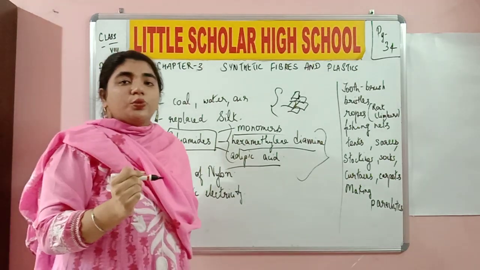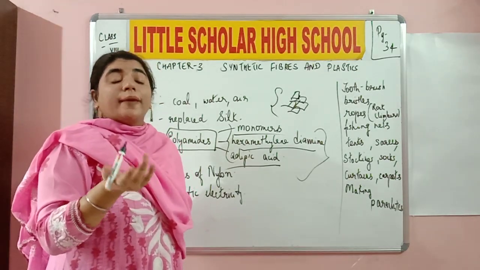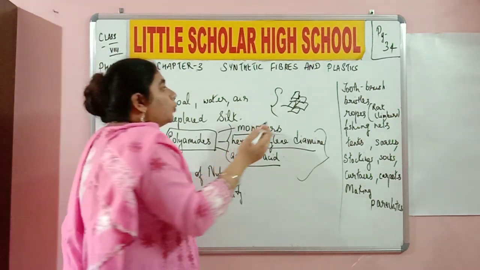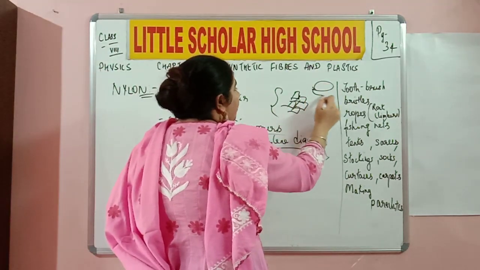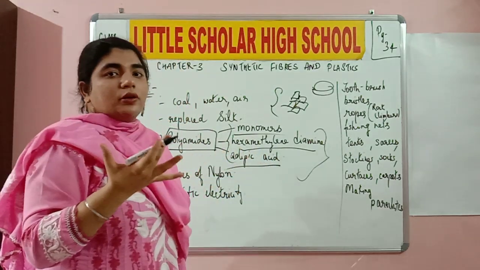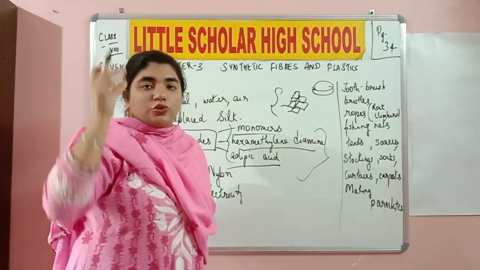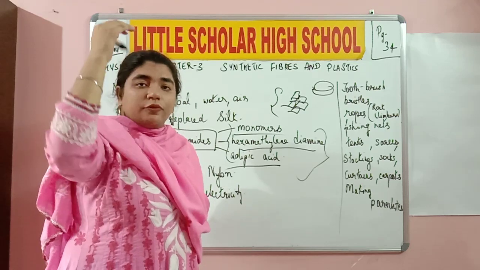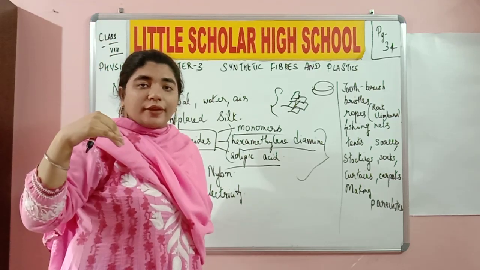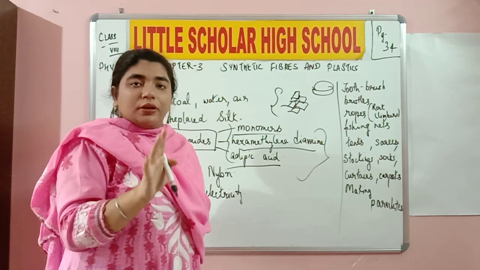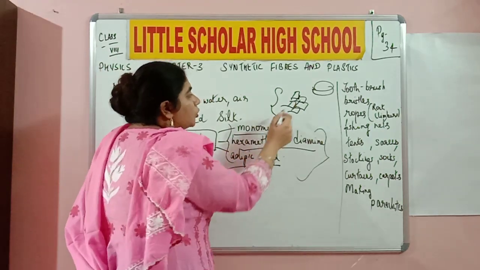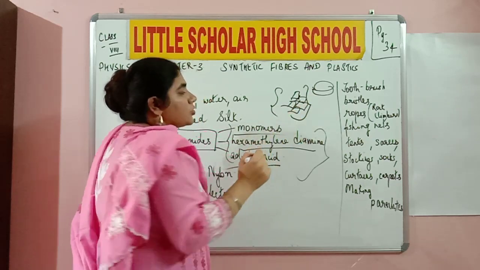So what am I going to do with these solid ingredients over here? I'm going to melt them, and the melted form of these solid chips will be inserted into a spinneret. Okay, now how does the spinneret look? The spinneret looks like your bathroom shower. Have you ever seen a bathroom shower? It has tiny holes from which water flows out. Yes or no? The spinneret has a similar look. Okay, so what am I going to do? I'm going to melt these solid chips.